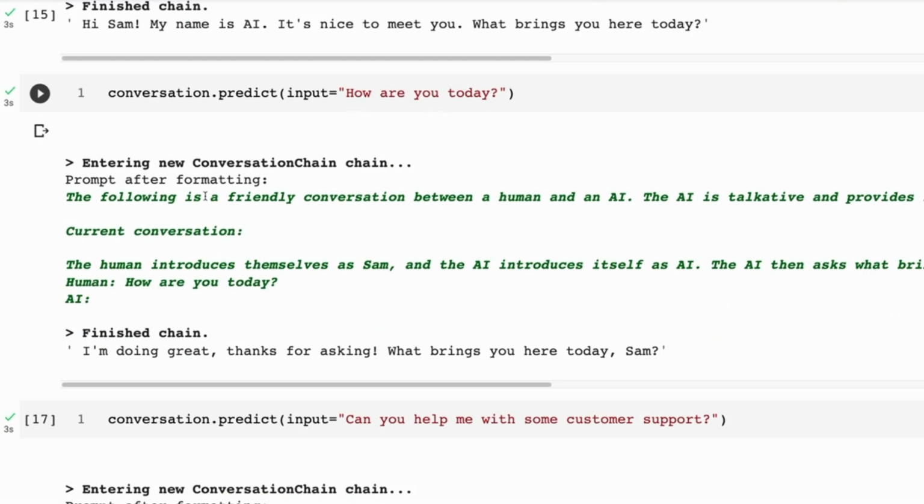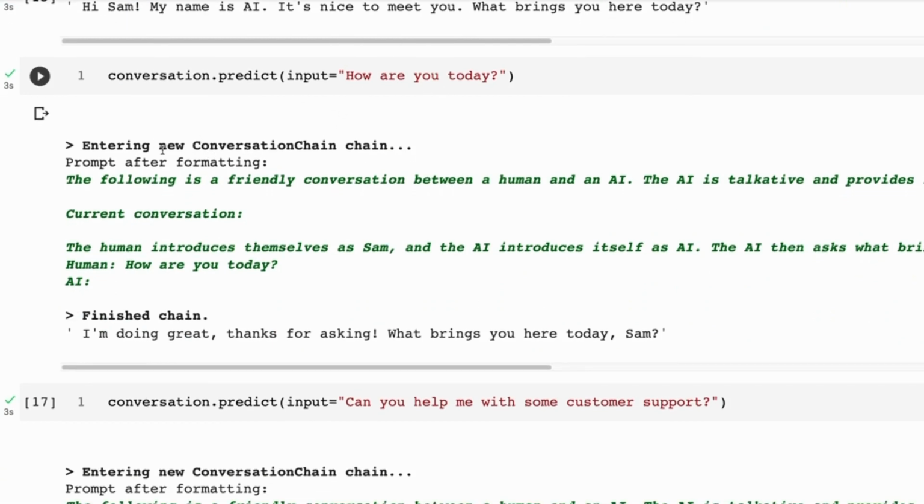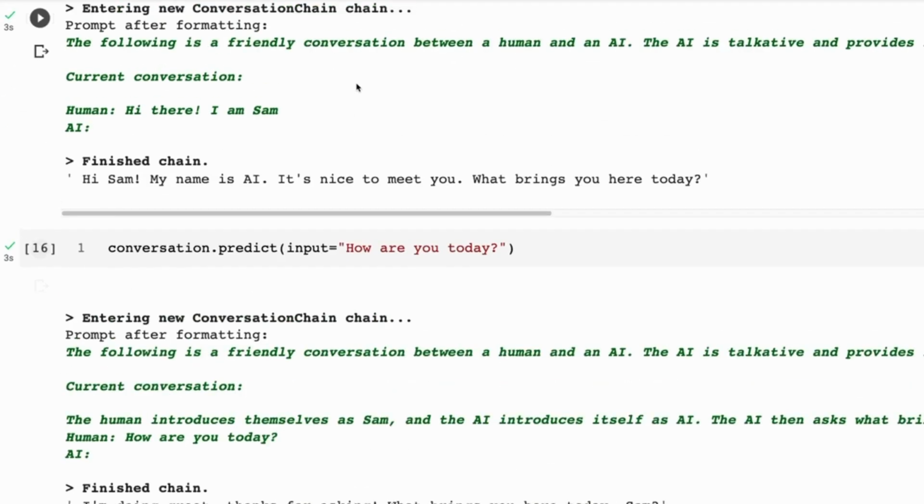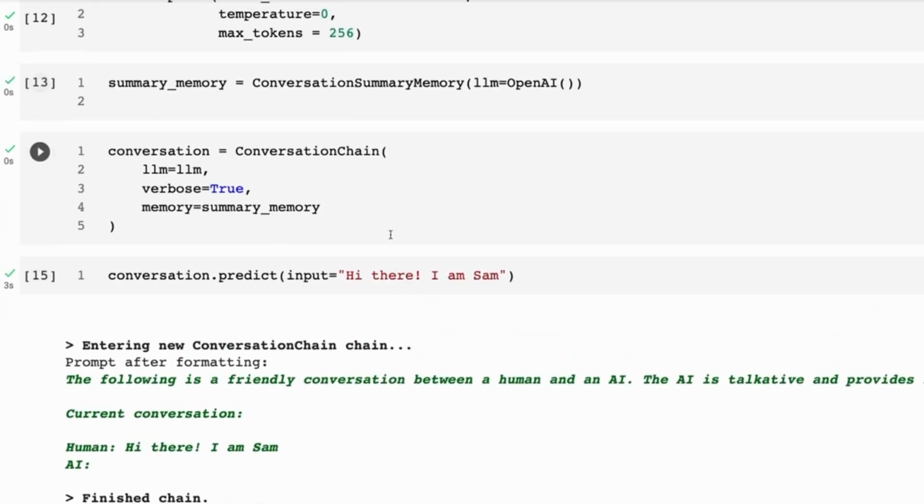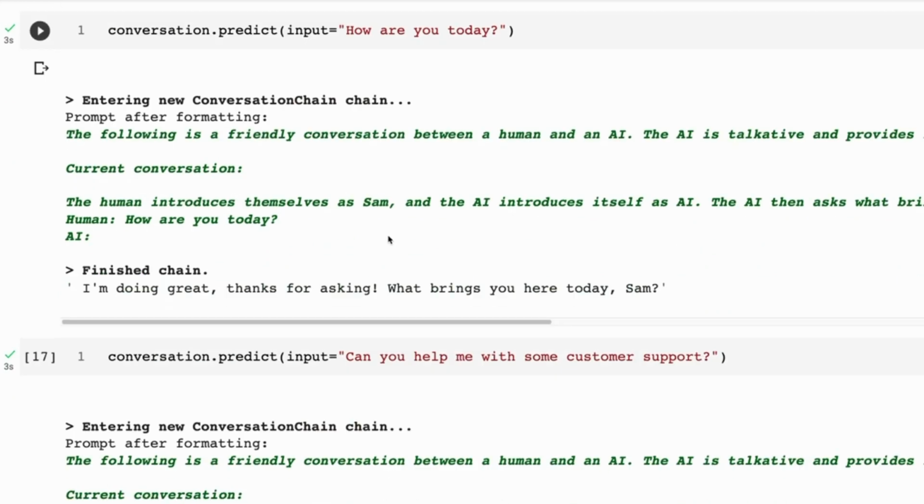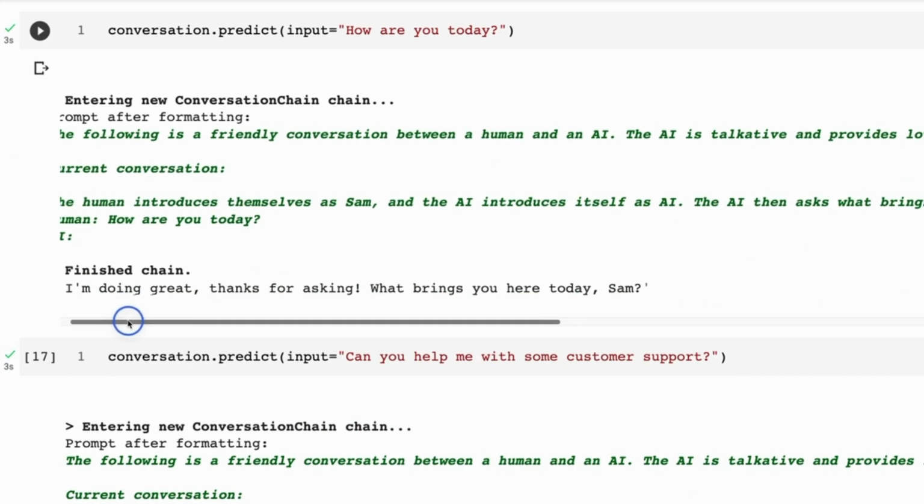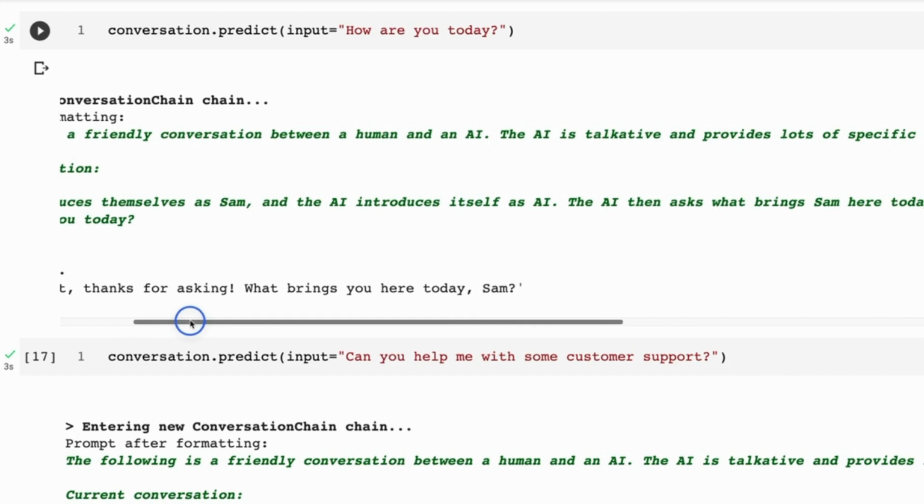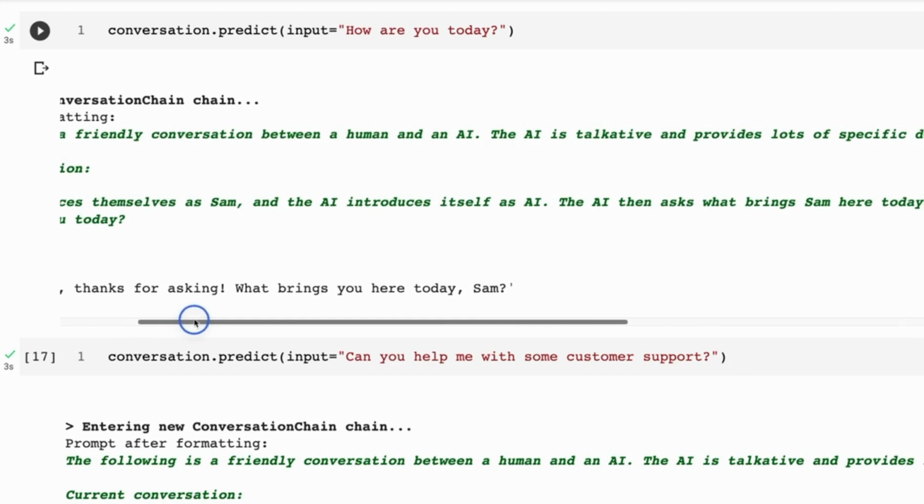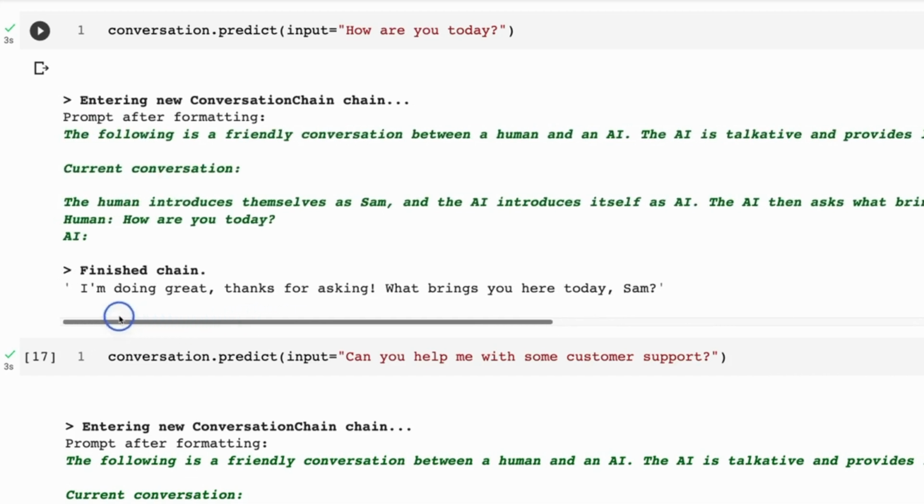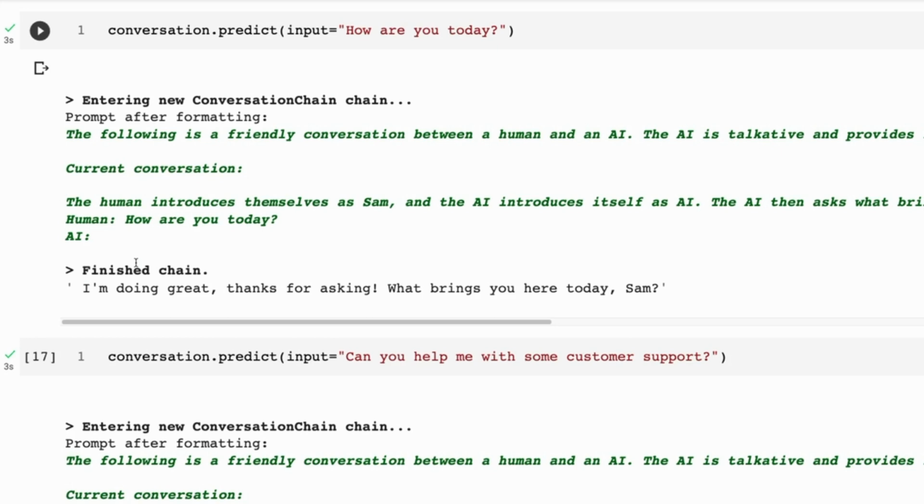Same as before. But you notice now on this second interaction, so this is the second thing I've said. So I've got the first one up there, the second one I've said now, and now it's not showing what I said the first time, it's summarizing that. So you can see the human introduces themselves as Sam and the AI introduces itself as AI. The AI then asks what brings Sam here today. So this is different. Now, in this case, we've actually used more tokens, right, at this stage.